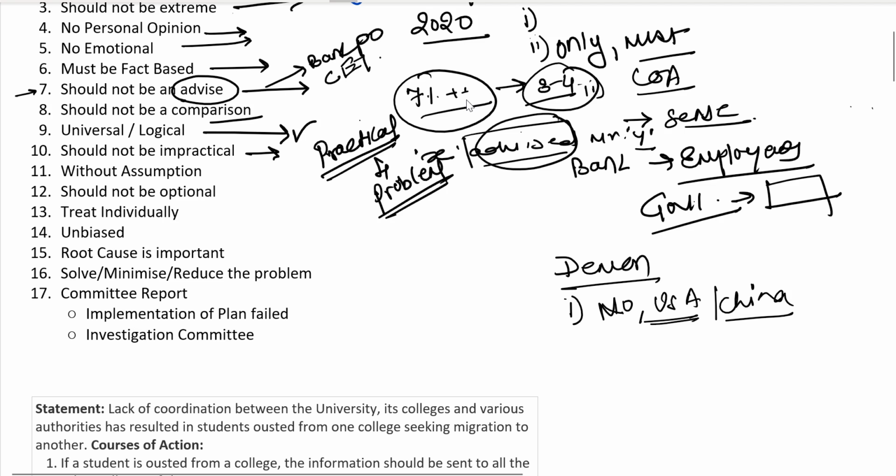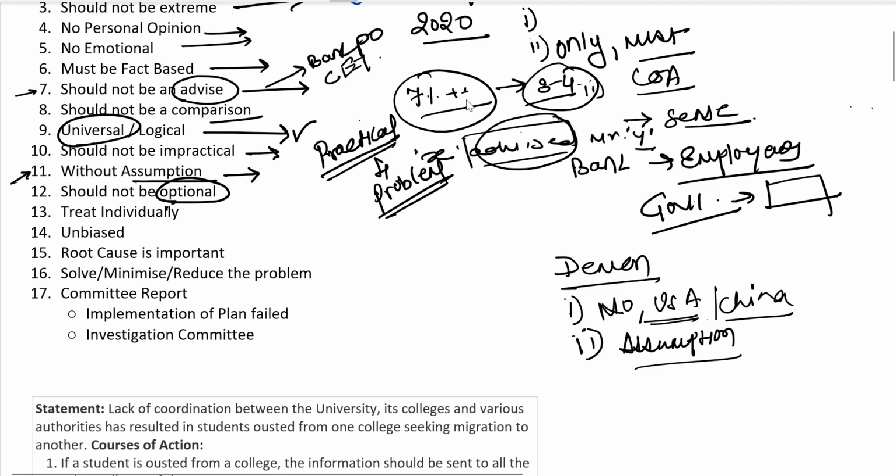Fine. Assumption. This is something again you will get a lot of times in your paper. Certain things are based on assumption. So if a statement in a course of action is based purely on an assumption, it will never be a course of action. That's something you need to keep in your mind. Coming back to the universal again, anything which has been universally proven, say, the sun rises in the east, is a universal thing. You cannot challenge it, and that is the reason it is a course of action.